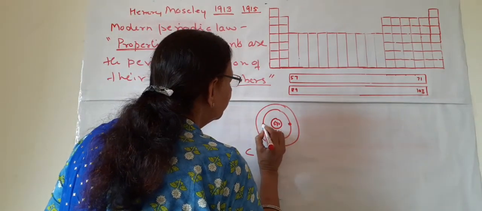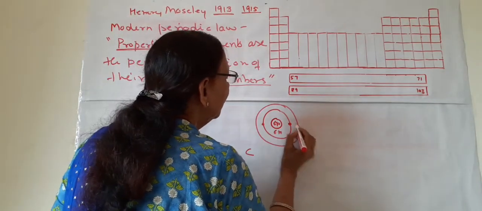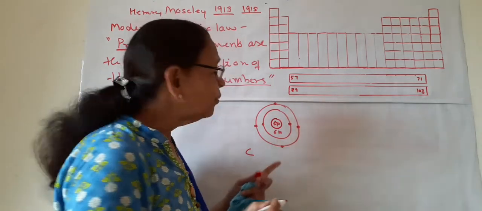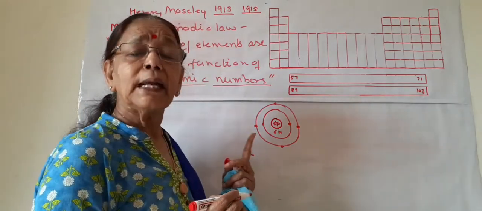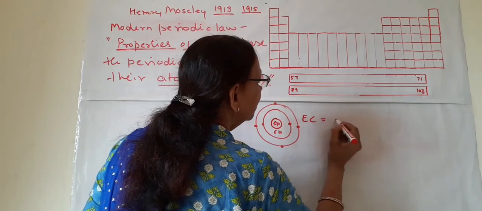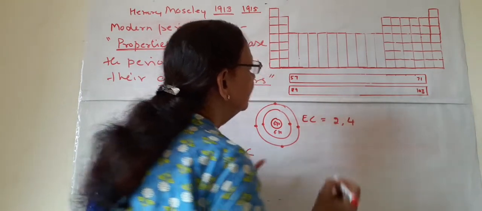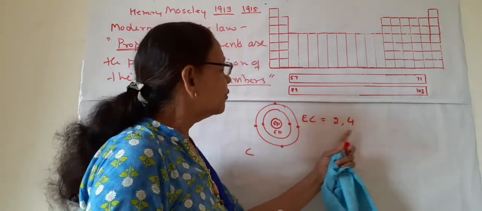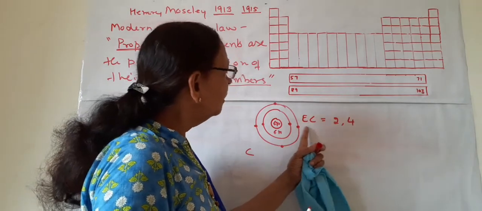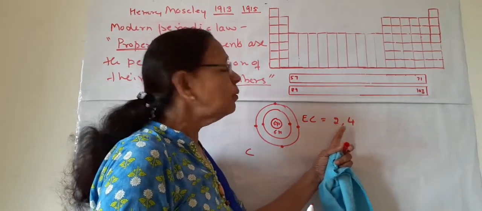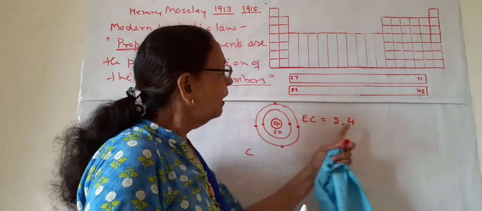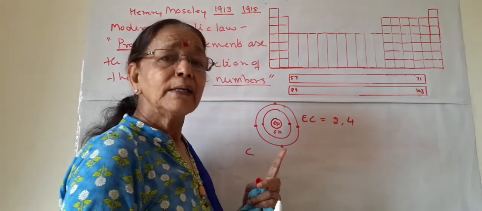In the first shell 2 electrons will be there, and in the second shell 4 electrons will be there. There will be 2 shells, and we can show the electronic configuration like this, or we can just show it like this, 2, 4. This is the short notation of electronic configuration. So we can write in short EC, or electronic configuration, as 2, 4. 2 are the electrons in the first shell and 4 are the electrons in the second shell.